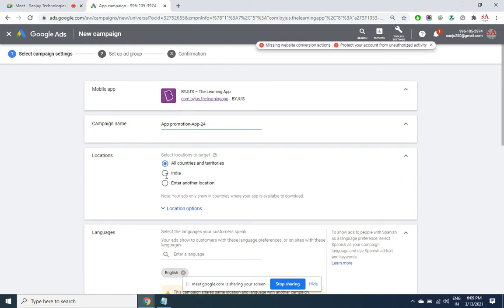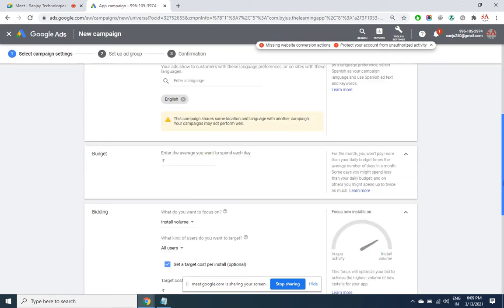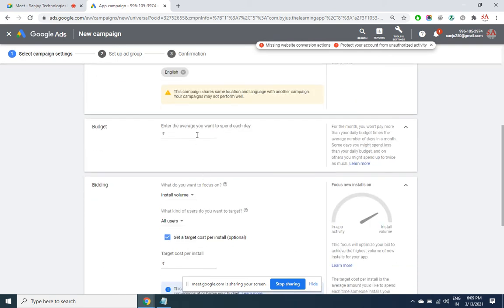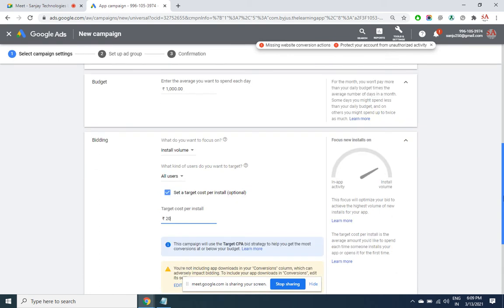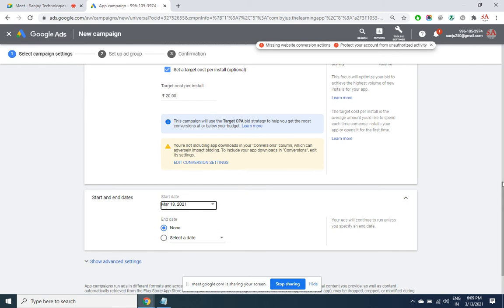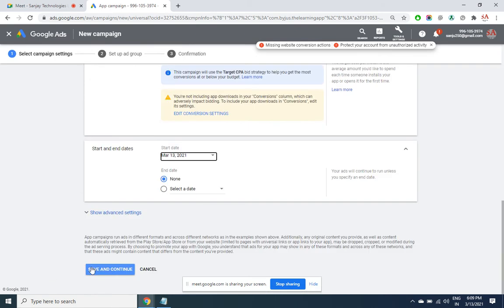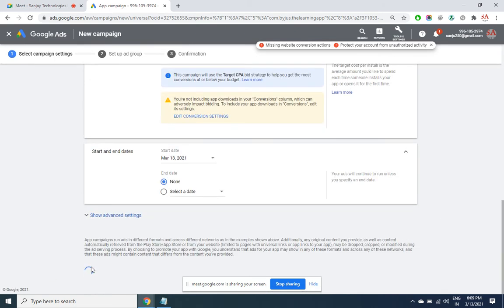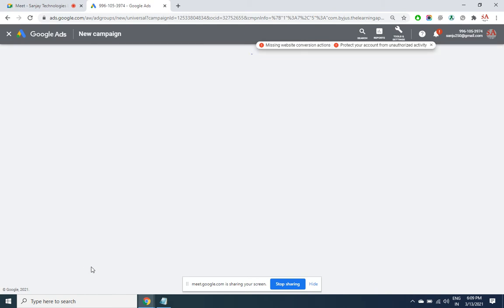So all the options remain the same. Wherever there is a difference, let us have a look. How much do you want to spend per day? 1000 rupees, and per installation I can pay 20 rupees. So here you are paying only according to installation, rest everything is the same. You can schedule your ad. In the next screen you are going to create an ad.